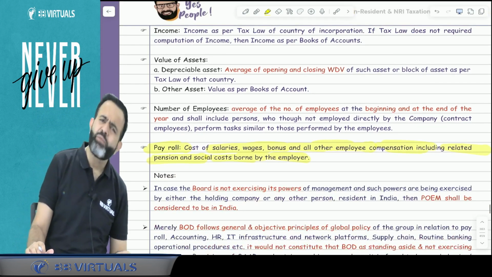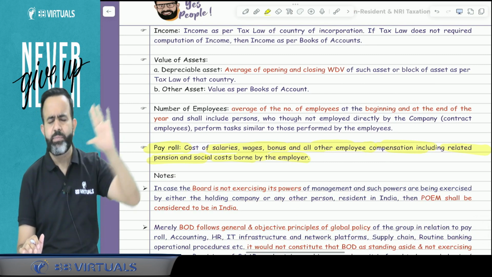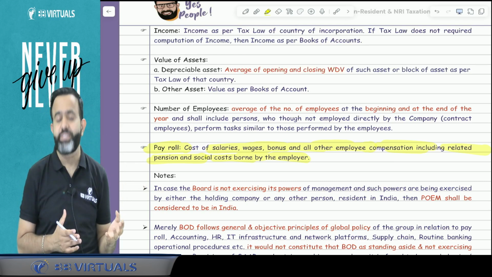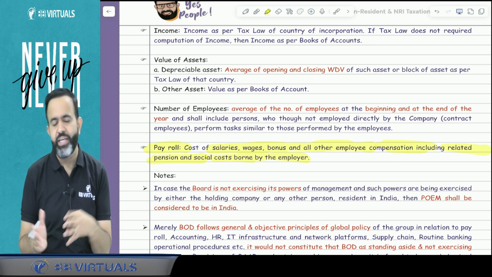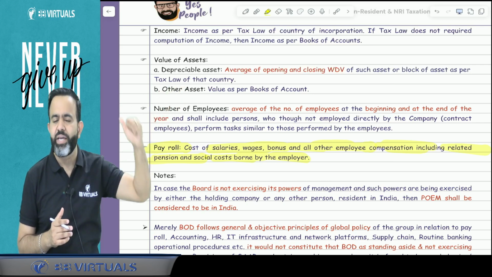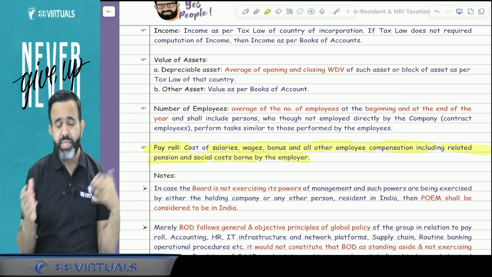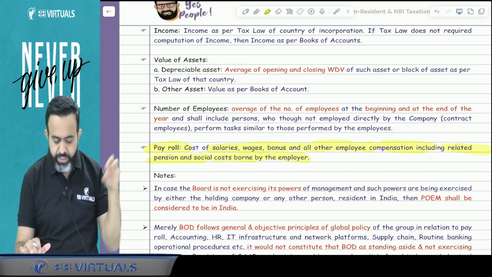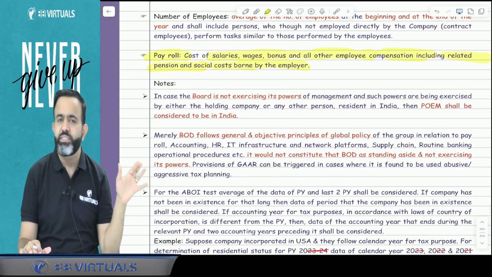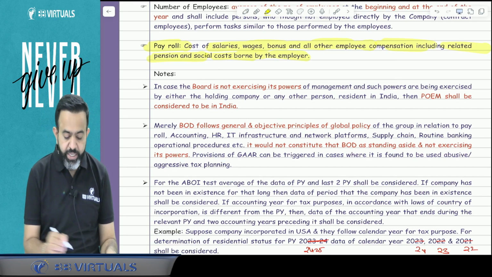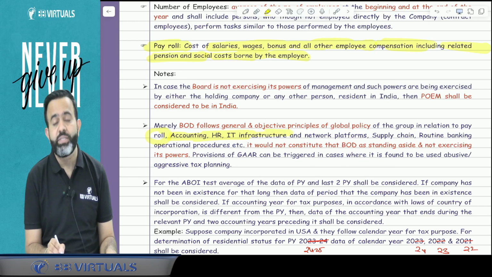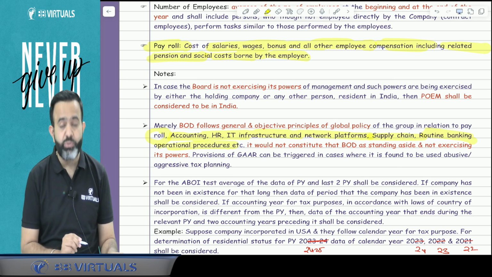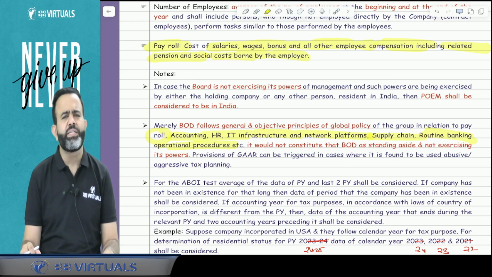But guys, many times what happens, suppose the holding company is in India and the subsidiary company is in Singapore, but you know that many times the subsidiary company follows the group policy. Like suppose you are working in EY India, so EY India follows the group policy of EY USA, UK and all. So many times whatever policy the holding company decides is followed as it is by the subsidiary company, or group company, like payroll policy, accounting policy, HR policy, IT infrastructure policy, network platform policy, supply chain policy, routine banking operation procedure, etc.